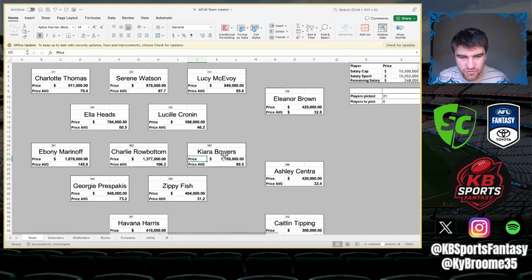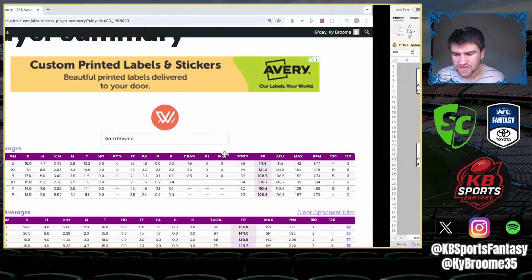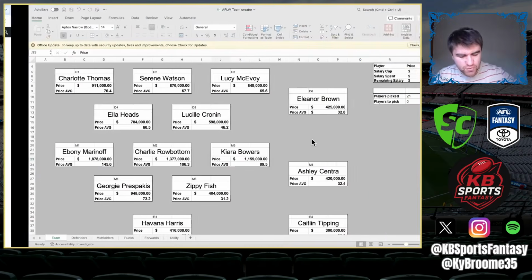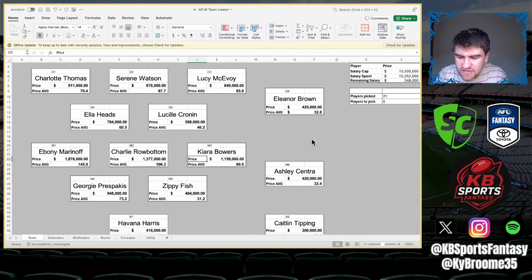So that's where the value is with Bowers, and that's why I think you kind of have to take advantage of that. I think it's a 30 point, 111.8 down to 89.5. 89.5 divided by 111.8 is roughly 20% value taken off of her. So she got 20% basically scrapped off of her, which is really good, and you got to take that.